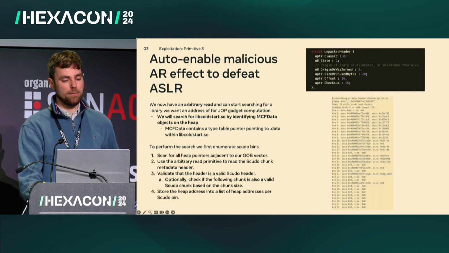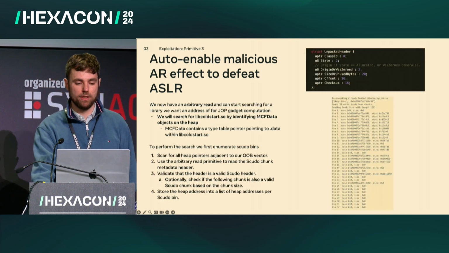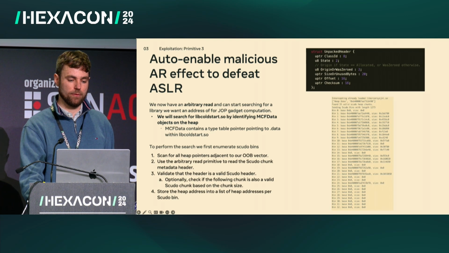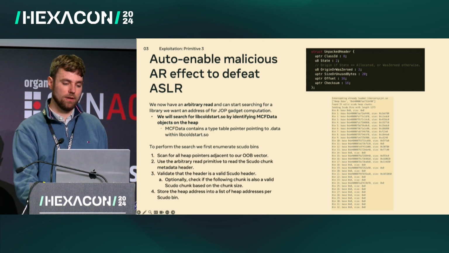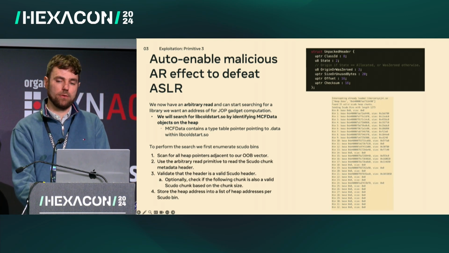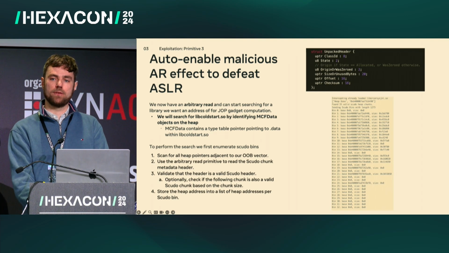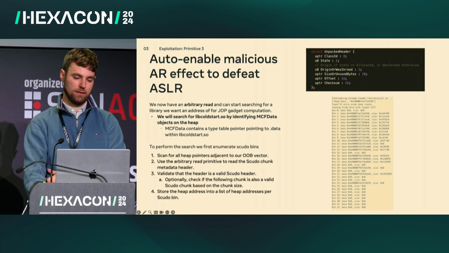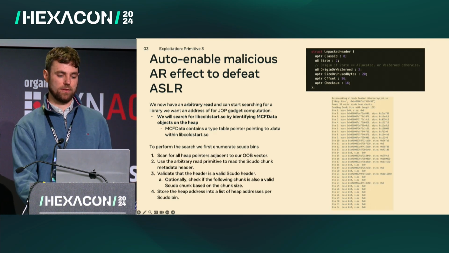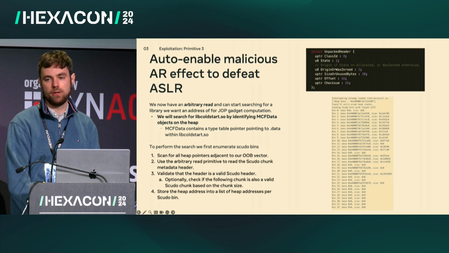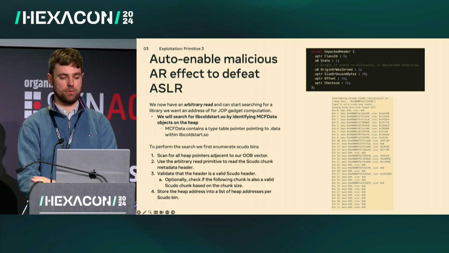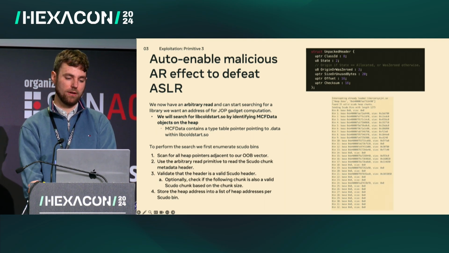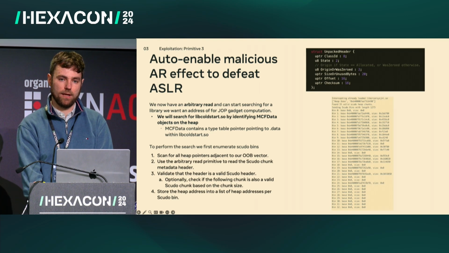So now we've found that base address and we've turned our relative read into an arbitrary read, so we can read from anywhere we choose. And we want to use this arbitrary read primitive to find a code pointer that we can use to start building our job chain. This is another place where the MCF data objects came in very handy, as, again, those MCF data objects start with a type ID pointer. And those type IDs always point into a library called libcoldstart. And libcoldstart contains all the gadgets that we need.